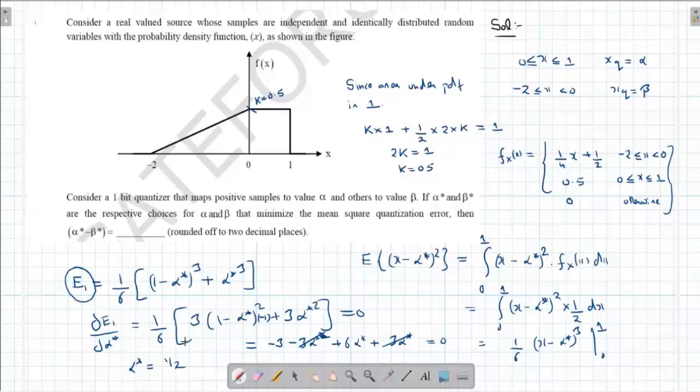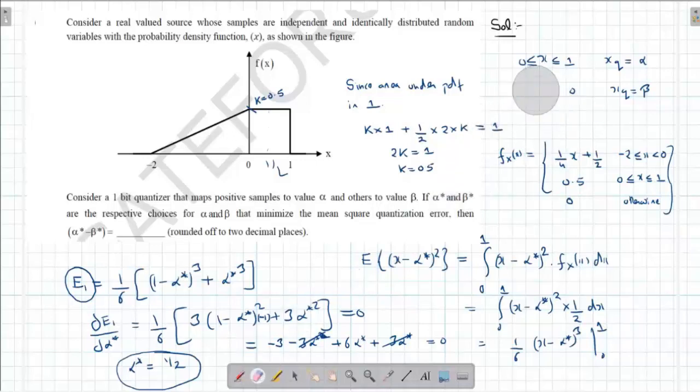So let's say this is K. Since the area under the PDF is 1, I can write K into 1 plus 1 by 2 into 2K whole must be equal to 1. That is, 2K is equal to 1, K is equal to 0.5. So this is 0.5.